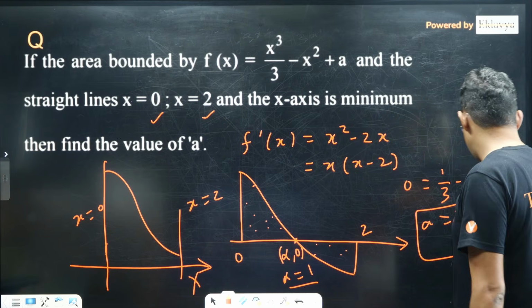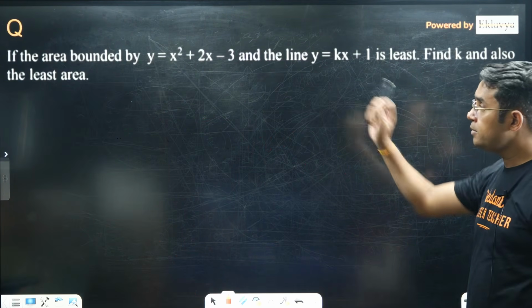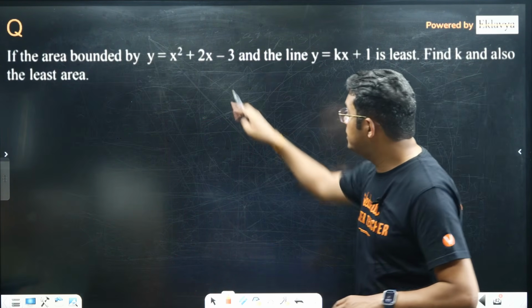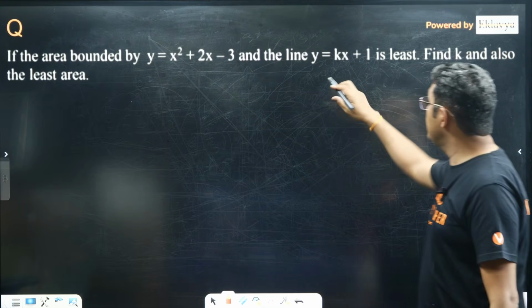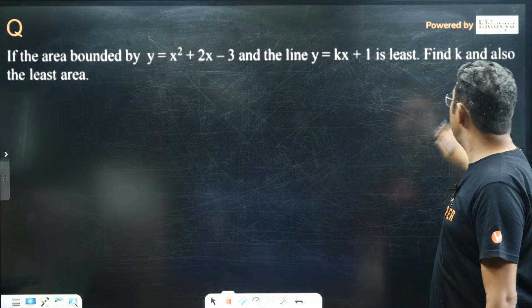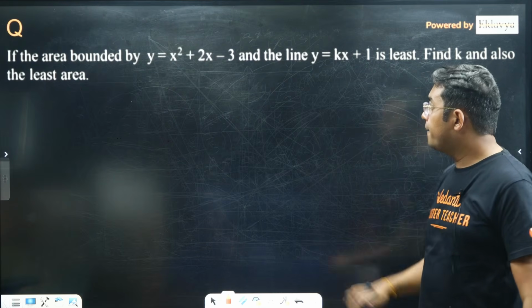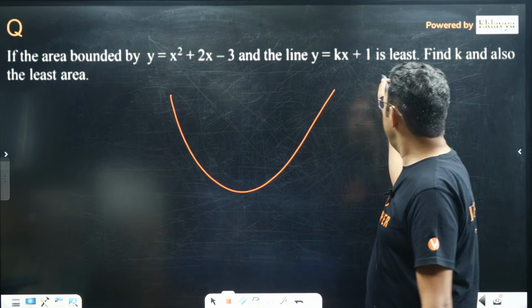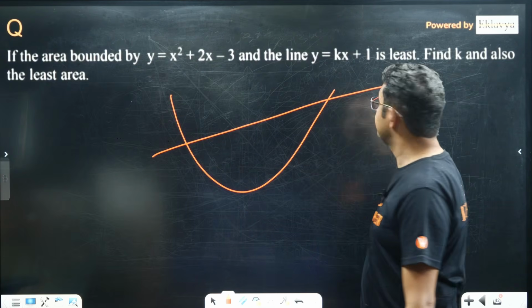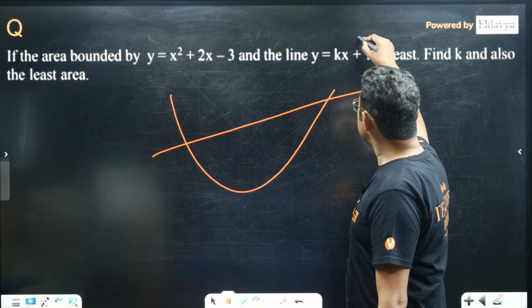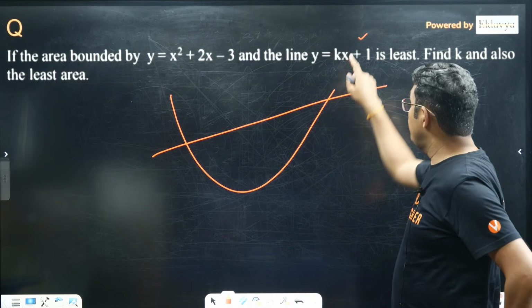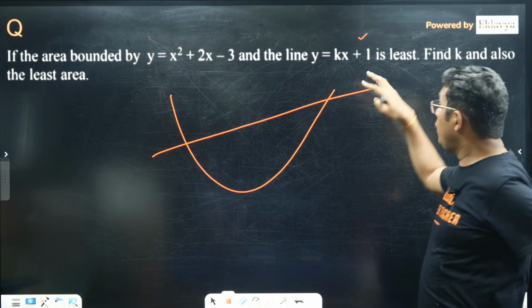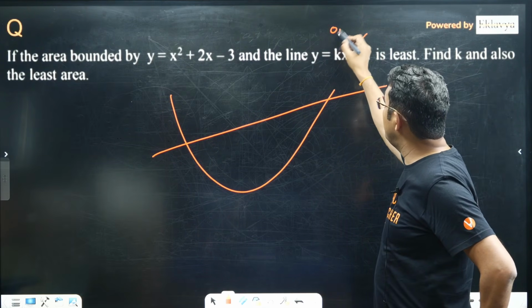One last question before I end my session. If the area bounded by this quadratic parabola and the line is least, find the value of k and also the least area. Now this will be an upward parabola, and this line will be somewhere like this. Now this line, as you can see, for various values of k will always be passing through 0, 1.